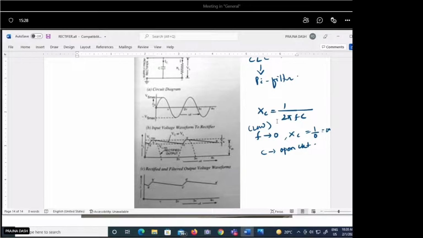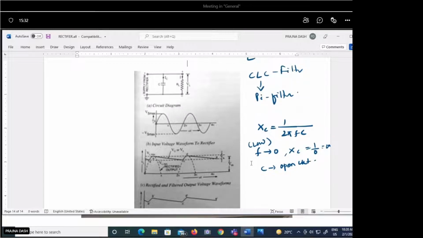Okay, so the capacitor behaves like an open circuit. When it is open circuited, the current will pass directly through the load, and we get the output for that low frequency component.